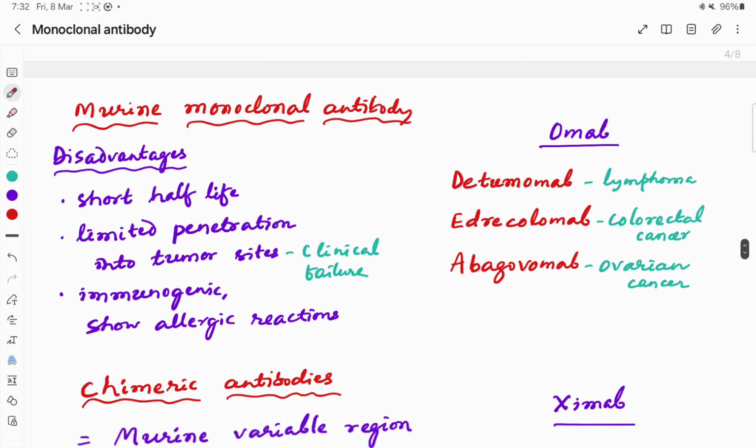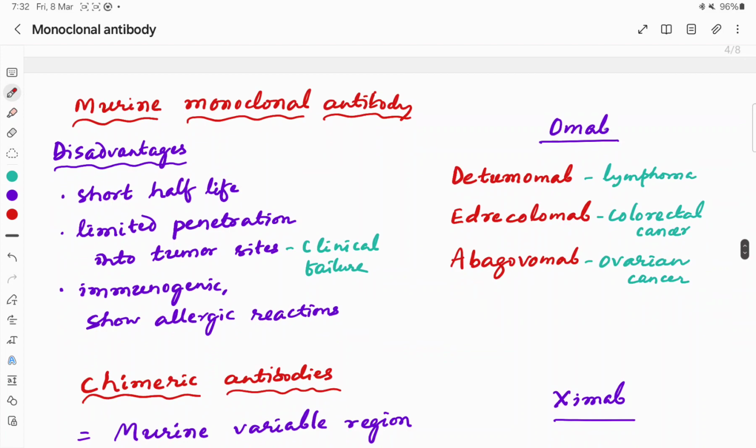Okay, and these murine monoclonal antibodies, the nomenclature, they end with omab. So you can see some examples. Detumumab, omab is there. Edrecolumab, abagomumab, and based on the nomenclature also they can be used against lymphoma, colorectal cancer, ovarian cancer.